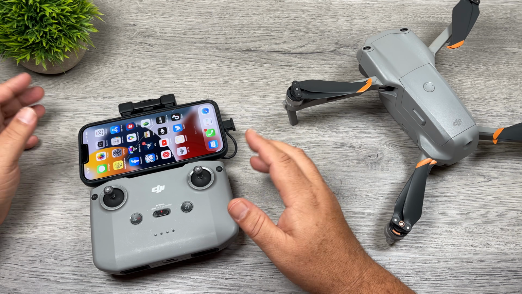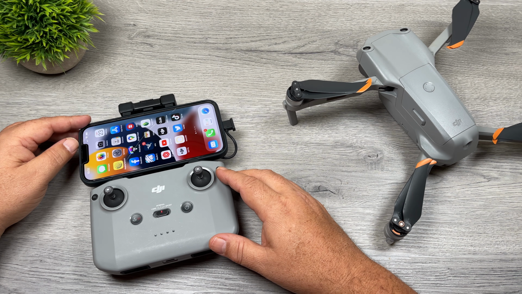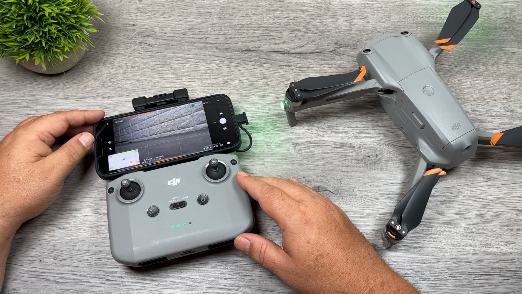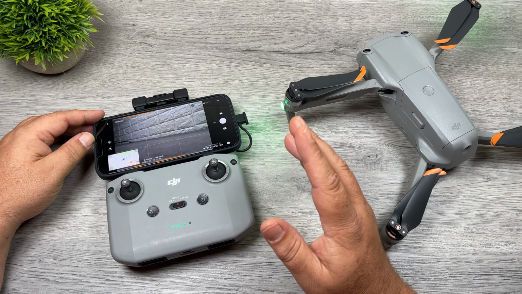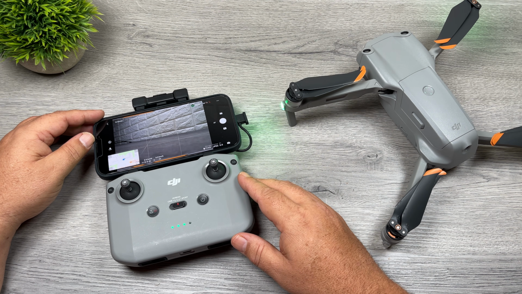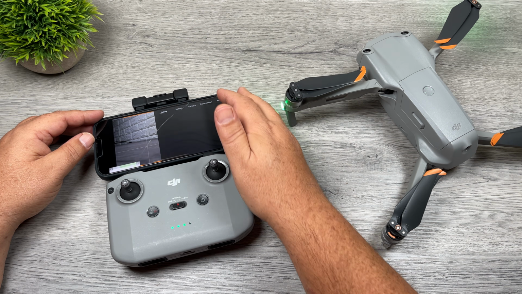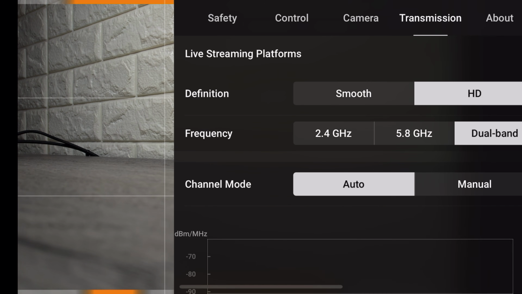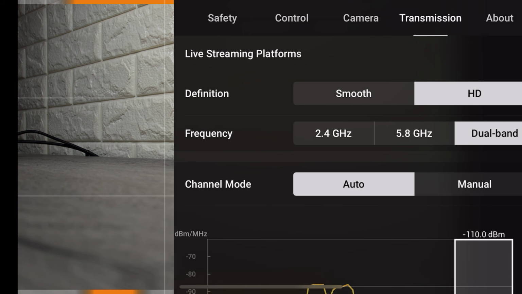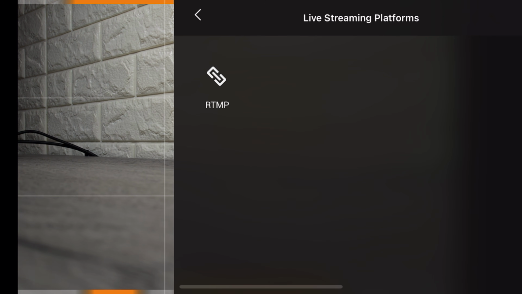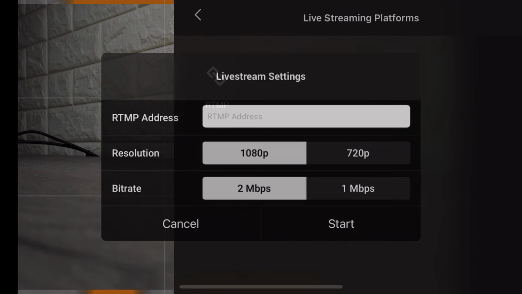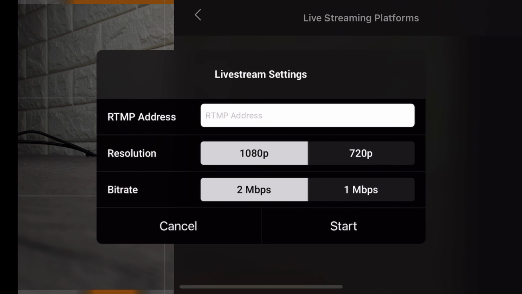So let's go ahead and launch the Fly app here and take a look at the settings and how it all works. We have everything fired up here, and basically if you want to live stream from the drone, there are a few settings that we have to input. So we're going to go over to our settings, then over to transmission, and you can see we have this new option here at the top called live streaming platforms. We're going to click on that, and you can see we have this option that just says RTMP. Basically that's the protocol it's going to use for live streaming. If we click on that, another box will pop up, and this is where we're going to input some information and set our settings.